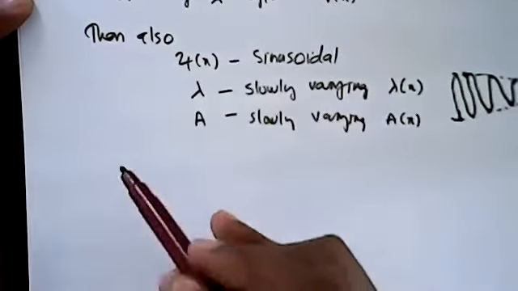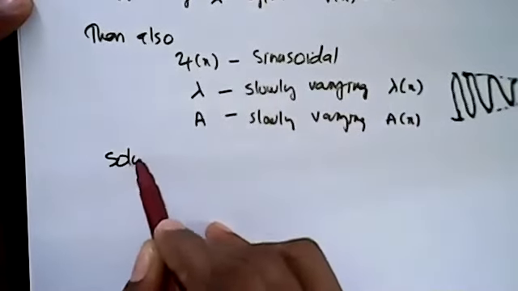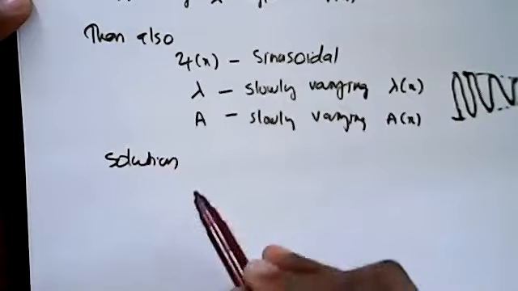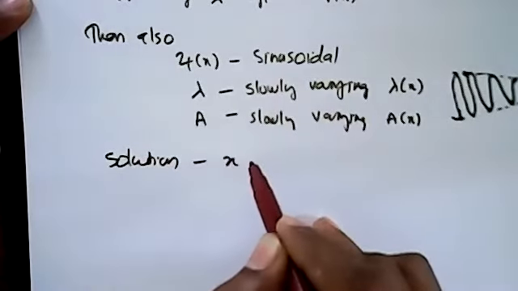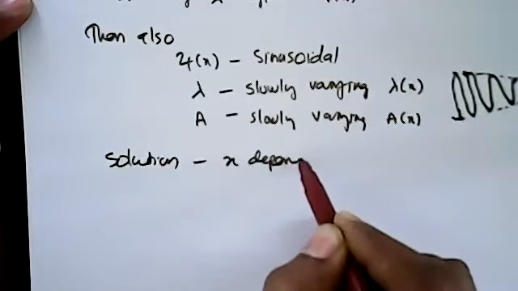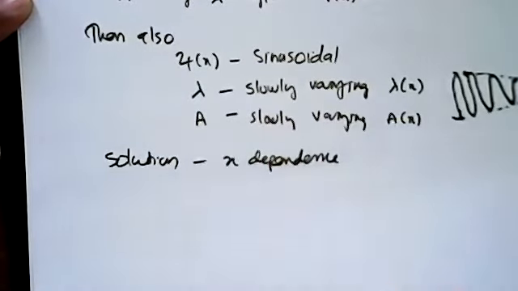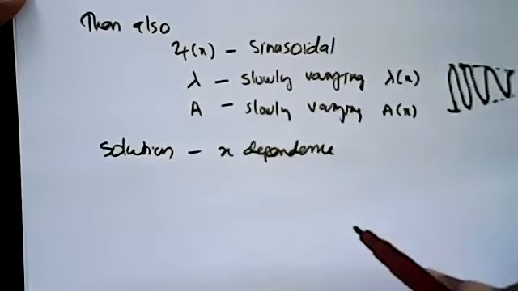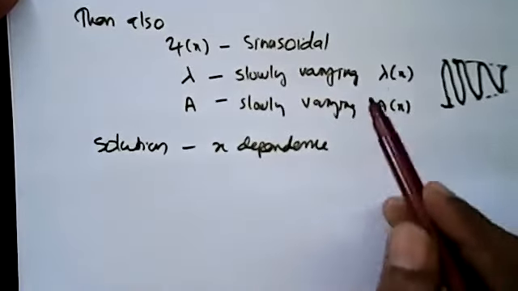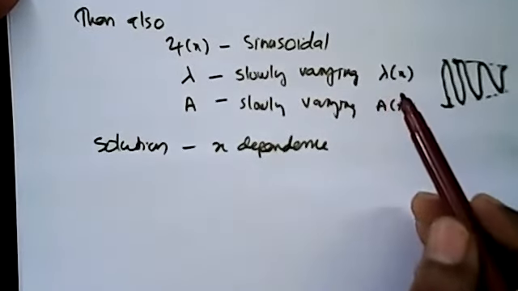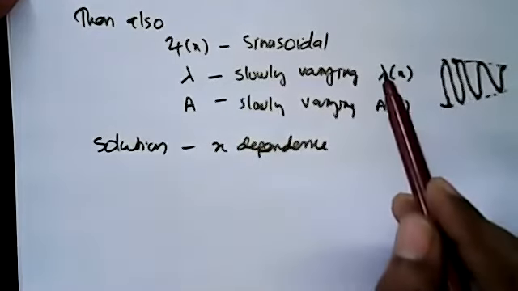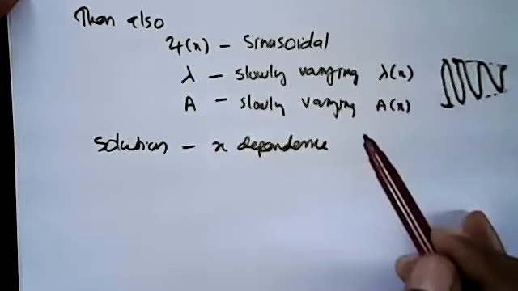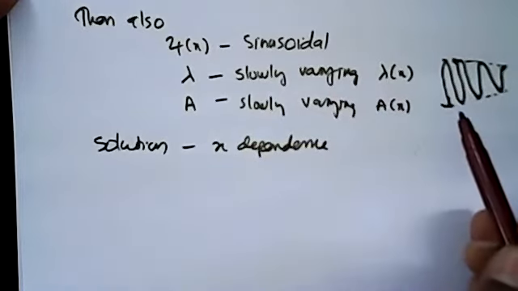The wave function depends on x in two ways, one in lambda and another in amplitude.